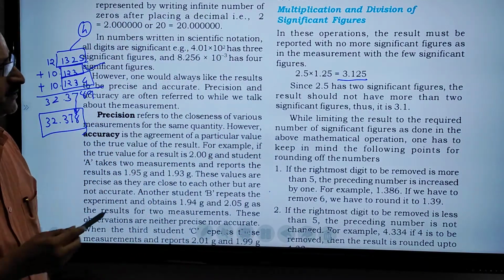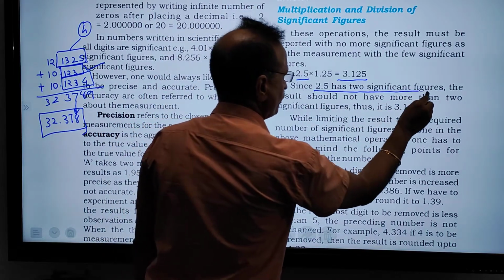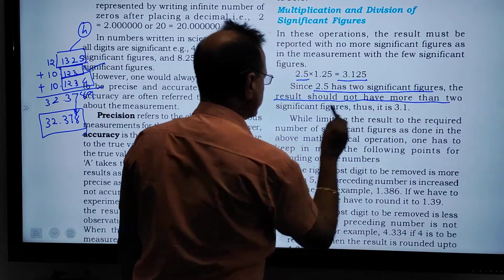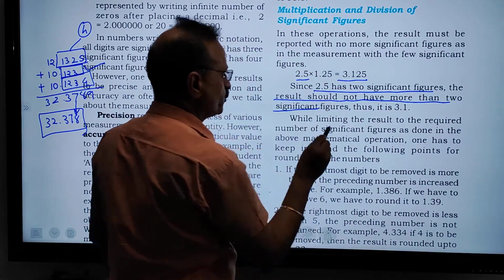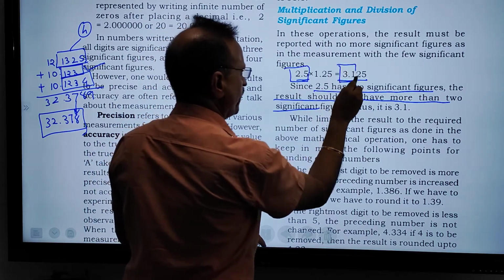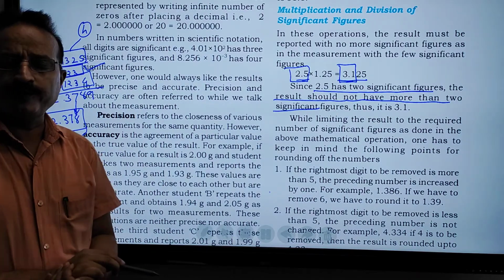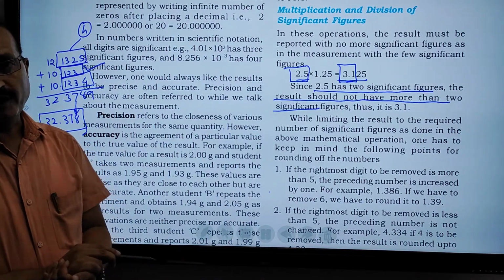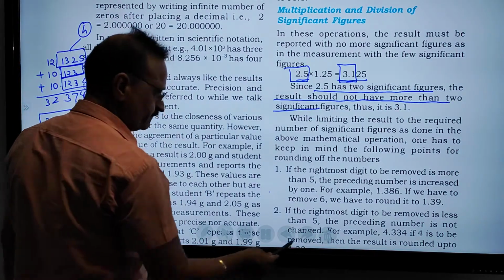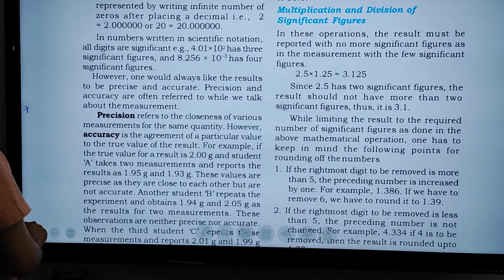3.125. Since 2.5 has two significant figures, the result should not have more than two significant figures. So we must put only two significant figures. It is 3.1. The answer is not 3.125. The answer is 3.1. Clear?